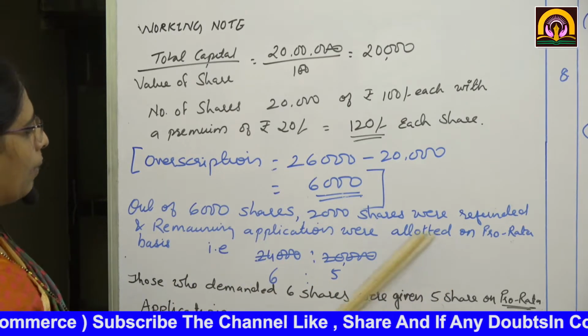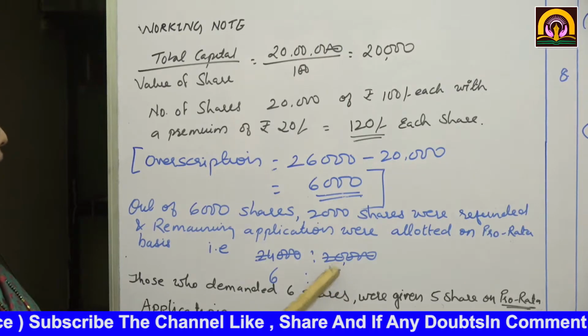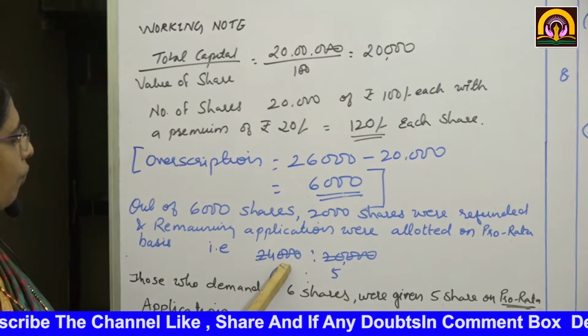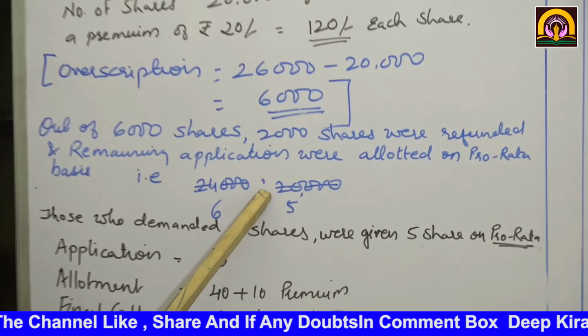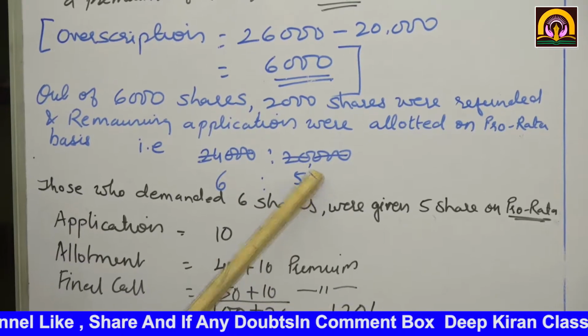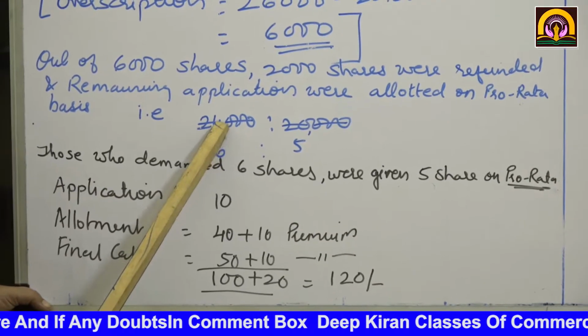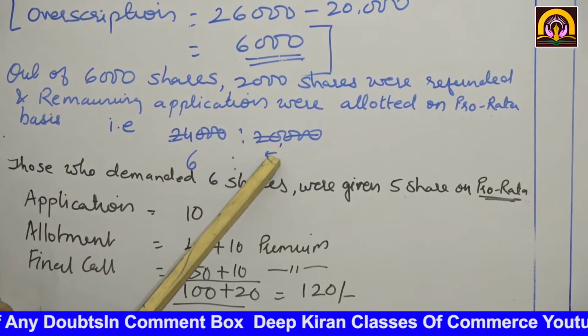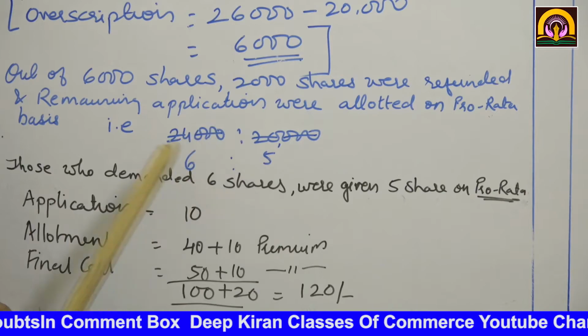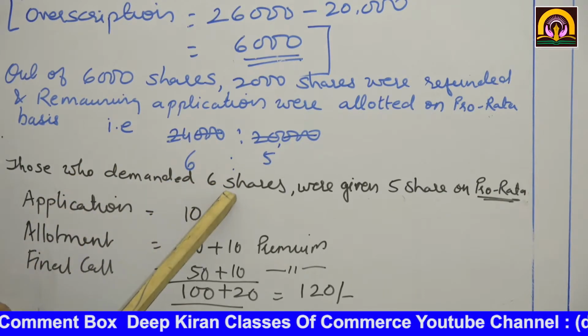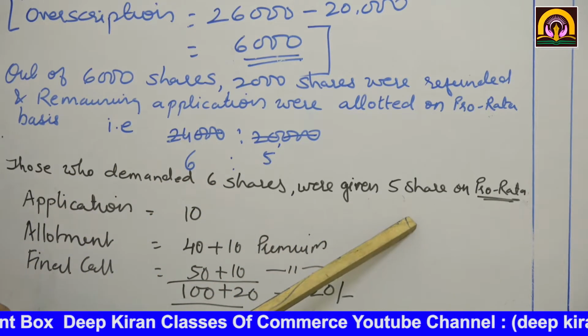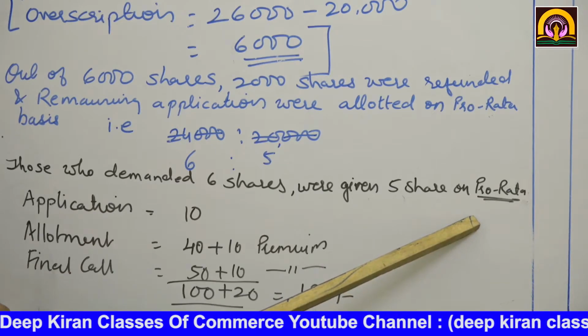See, how is the pro rata basis to be adjusted? It is 24,000 is to 20,000. See the ratio: 6 is to 5, 24 is to 20. Those who demanded 6 shares were given only 5 shares on pro rata basis.